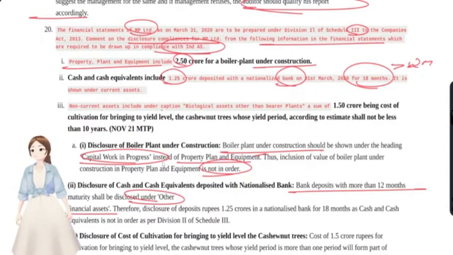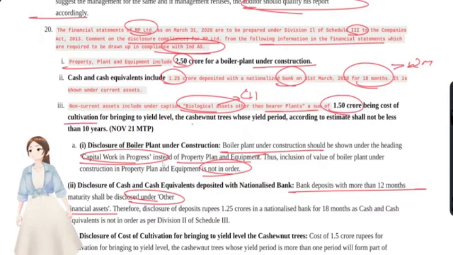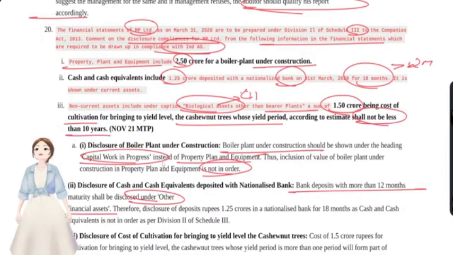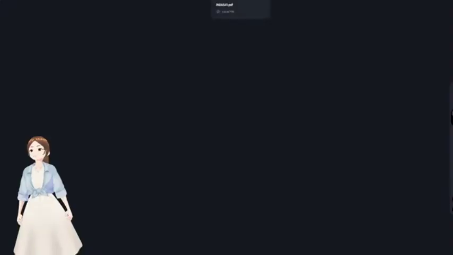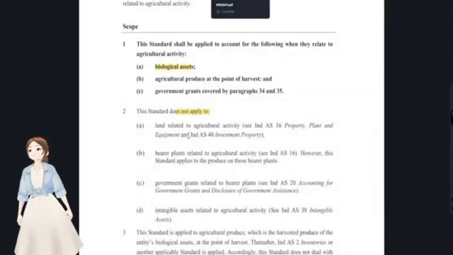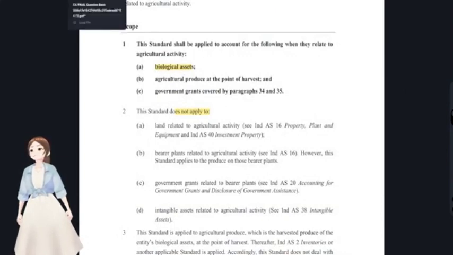Non-current assets include, under the caption biological assets other than bearer plants, biological assets under Ind AS 41, a sum of 1.5 crore being the cost of cultivation to bring to yield the cashew trees whose yield period shall not be less than 10 years. Under Ind AS 41, how do you actually account for biological assets? These cashew trees were biological assets, as they have said in the question.